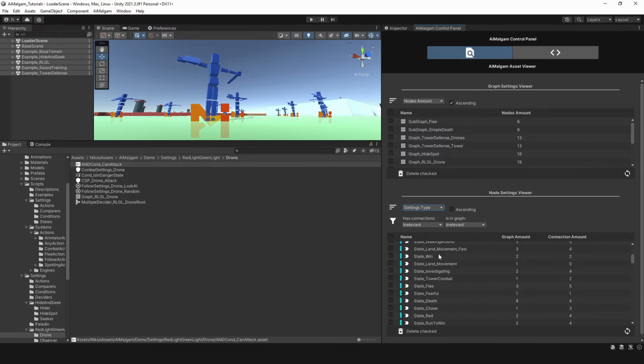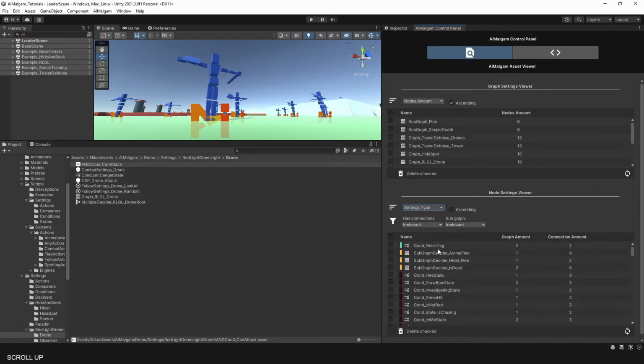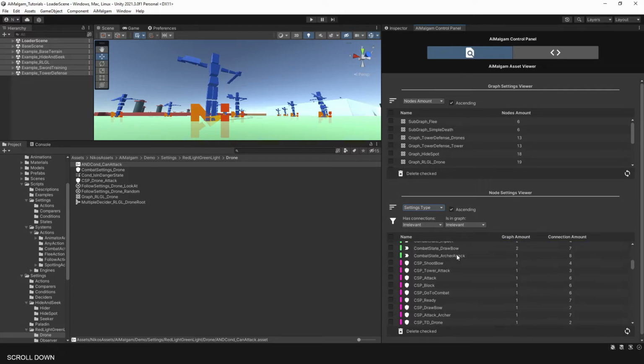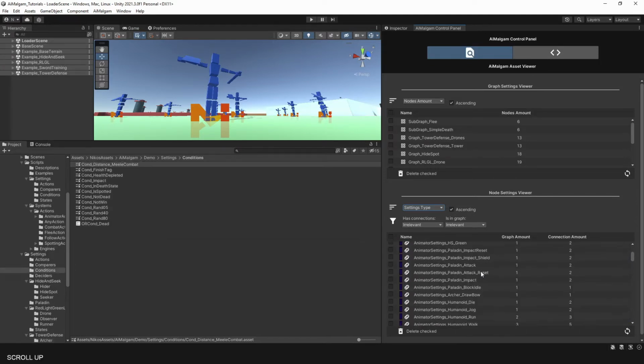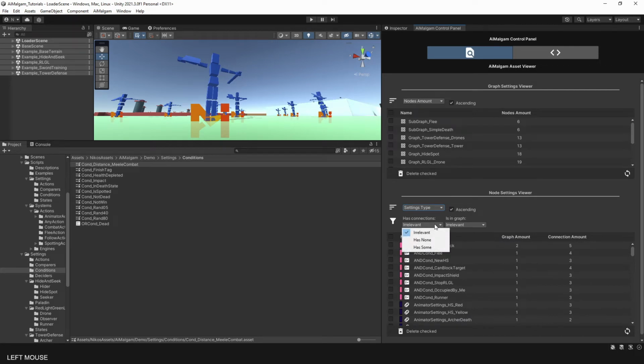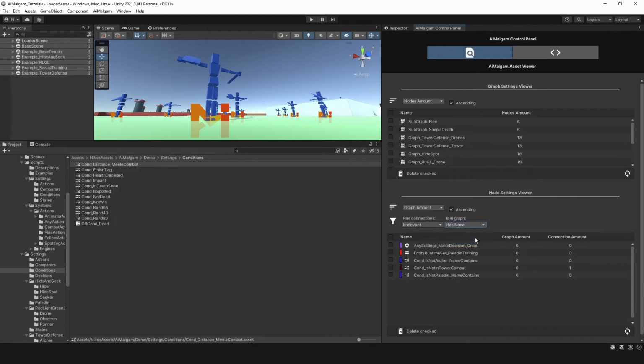You can also filter the displayed nodes by, for example, showcase only nodes that are contained in at least one graph or in no graphs at all. And the same goes for their connection amount. Either display nodes that have at least one connection or have no connections at all. This can help you with deleting nodes without risking that any connections are broken. Although the scriptable object can still be referenced somewhere, so always keep that in mind as well.